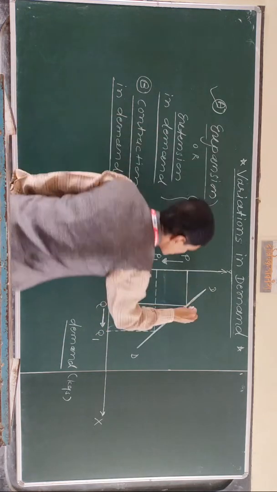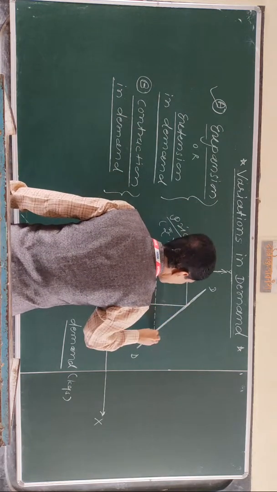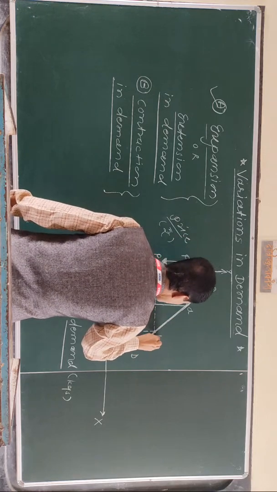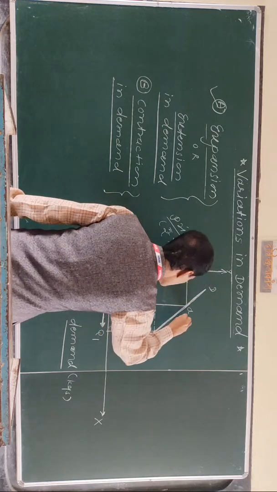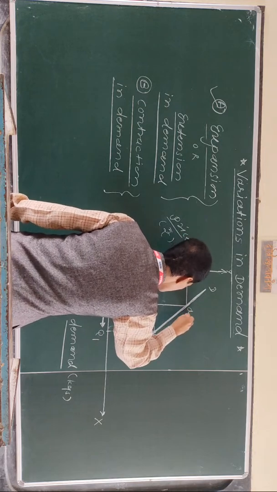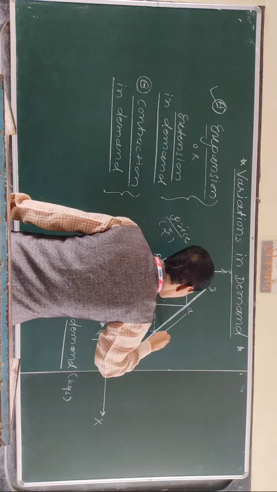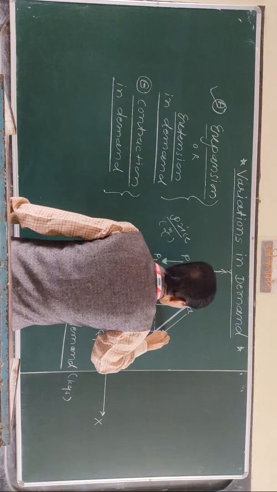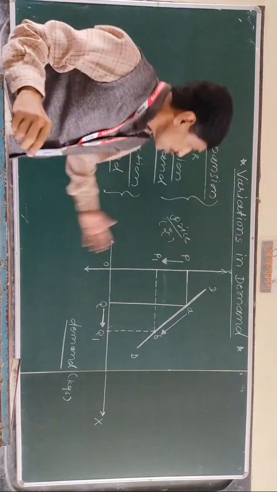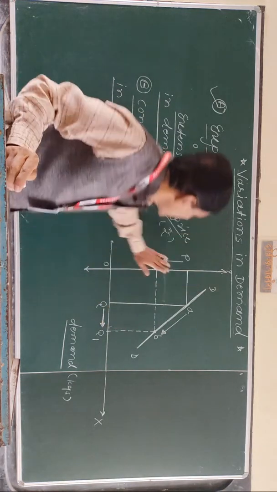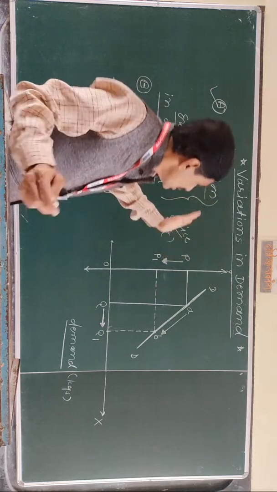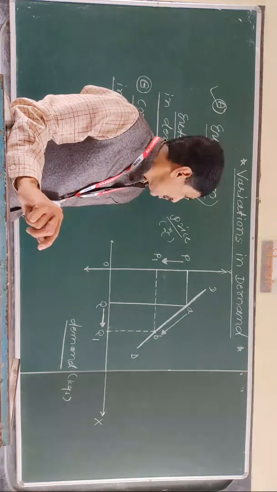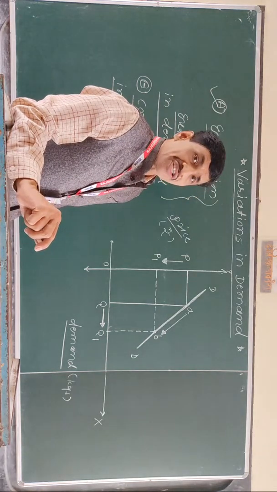Then this point A and this point B. So this diagram is related to the extension or expansion of demand.